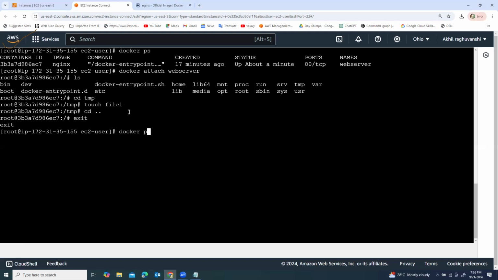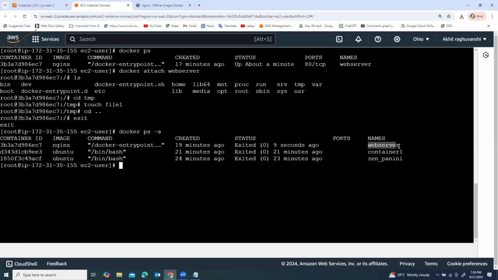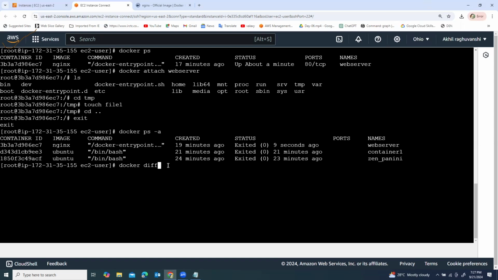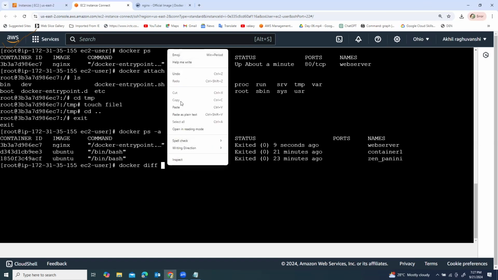Docker ps -a. Under this container, we have created one file, that is file1. So how can we find the difference between the base container and the updated container? Under this base container, we have created one file. So one command we should write over here, docker diff, that means difference of the container, right? Put the container name over here. Container name is web server.